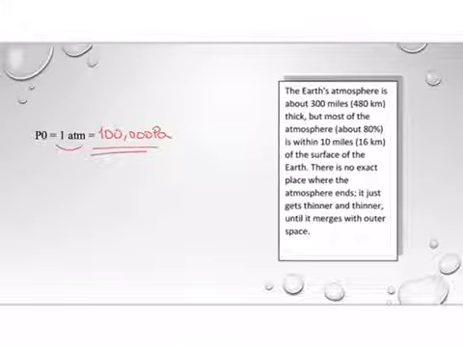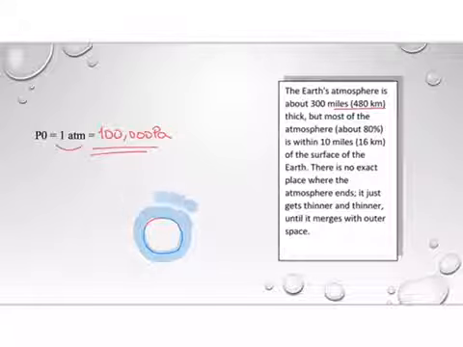The Earth's atmosphere is about 480 kilometers thick, but most of the atmosphere, about 80%, is within 16 kilometers of the surface of the Earth. When I say this is Earth, you may think of the atmosphere as this.